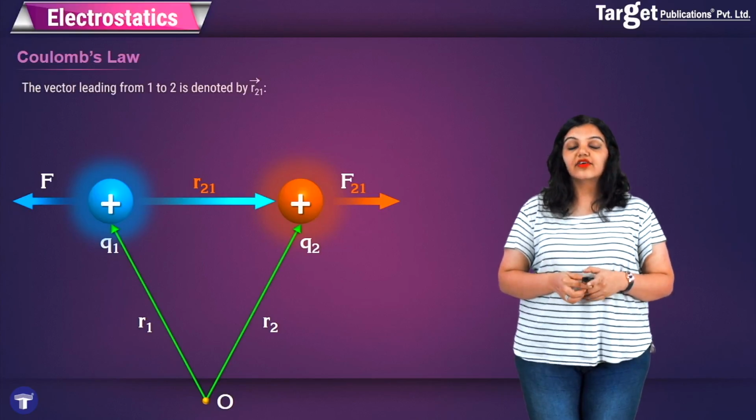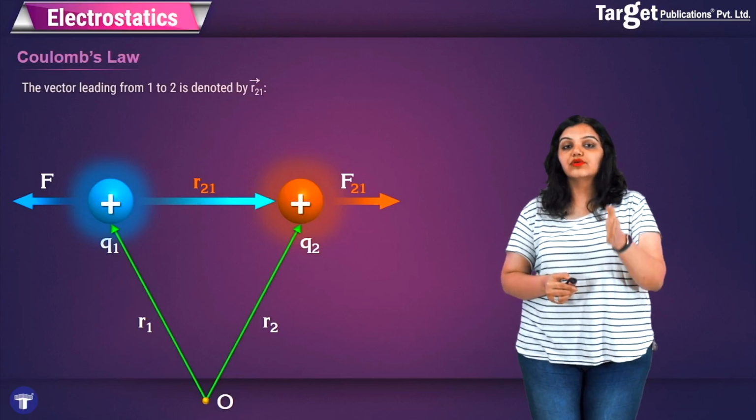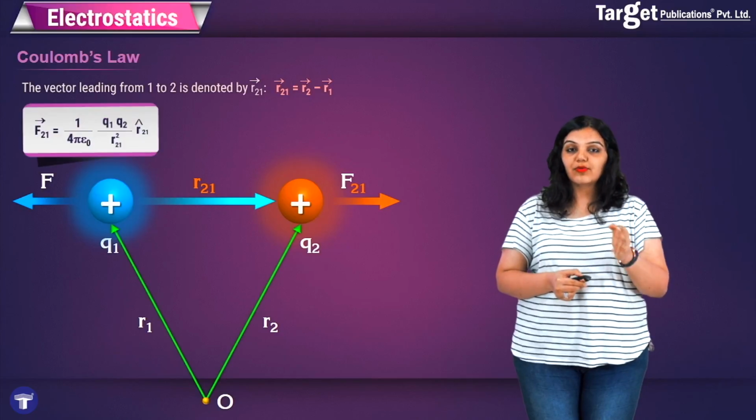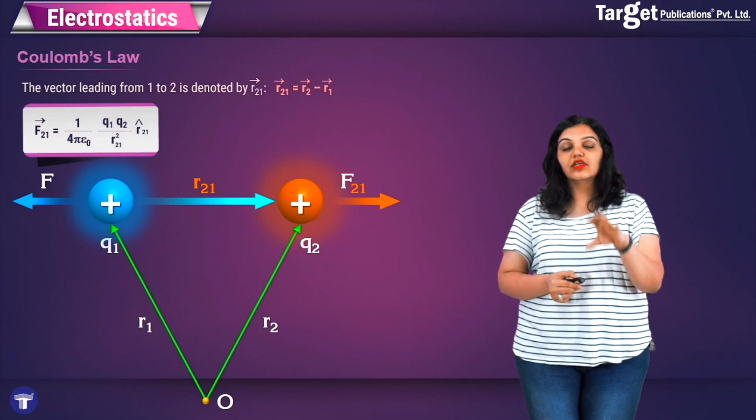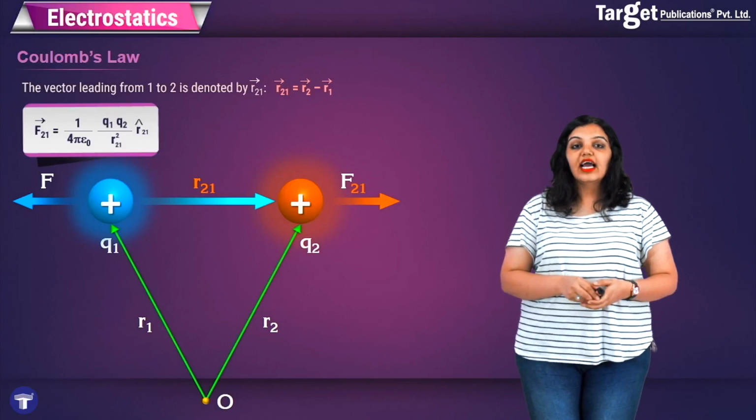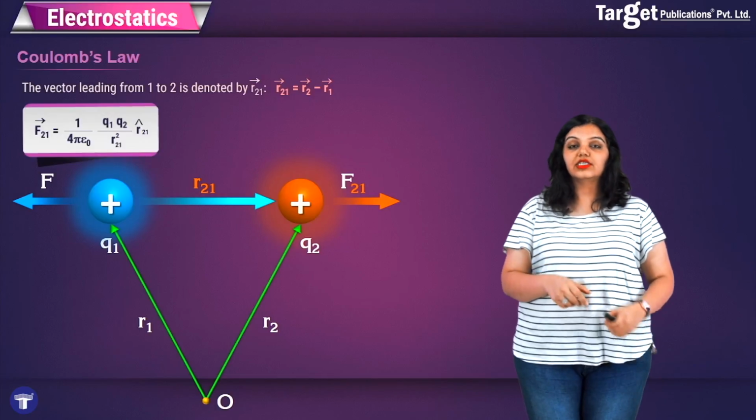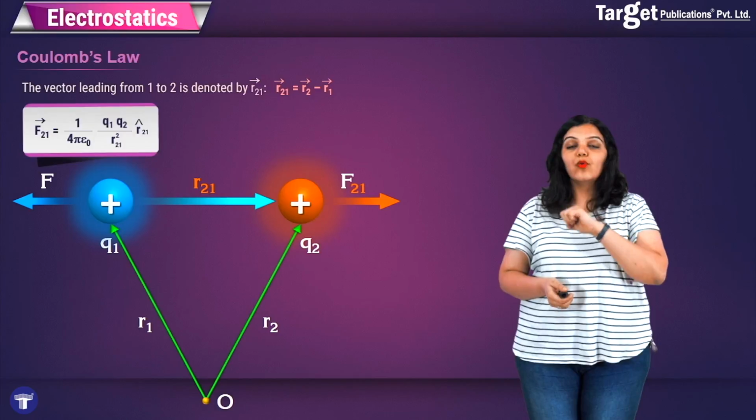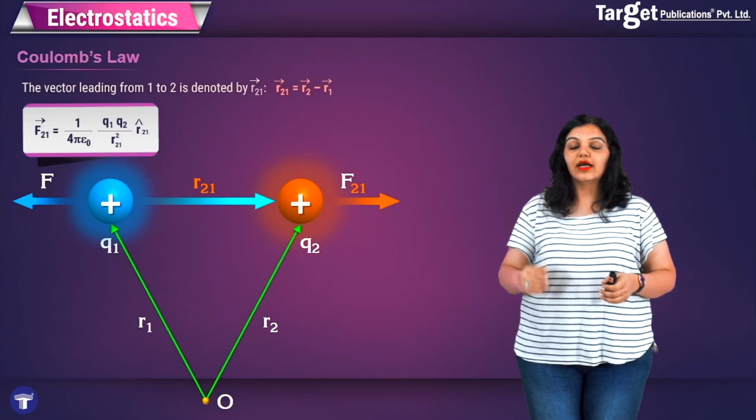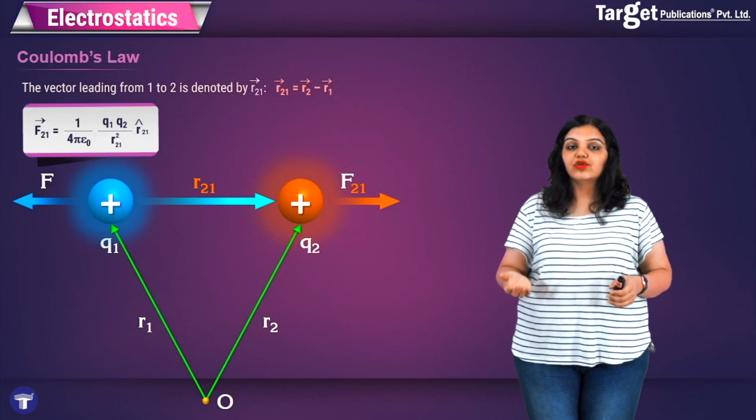So see what I have done. I am saying that the vector leading from Q1 to Q2 is r21, which is given again by the displacement formula, that is r2 minus r1, and I write down the vector equation for the force acting on 2 due to 1, and you can see that in the vector notation I have written r21 cap. So I am using the unit vector acting along r21 to indicate the direction of F21 because they are in the same direction.